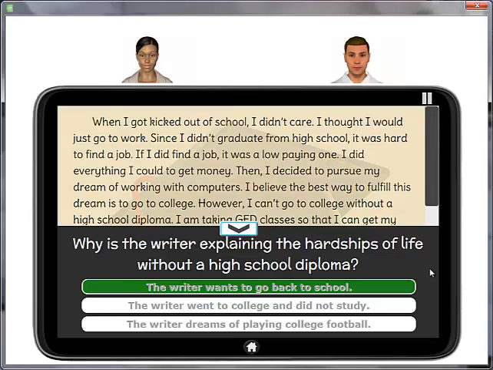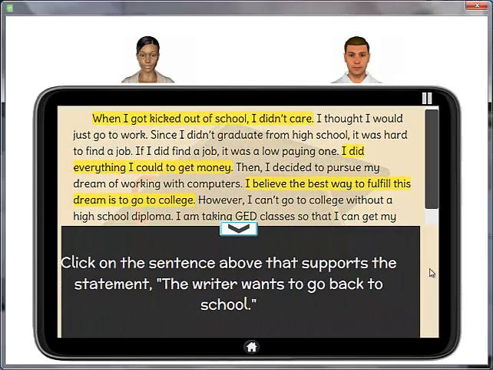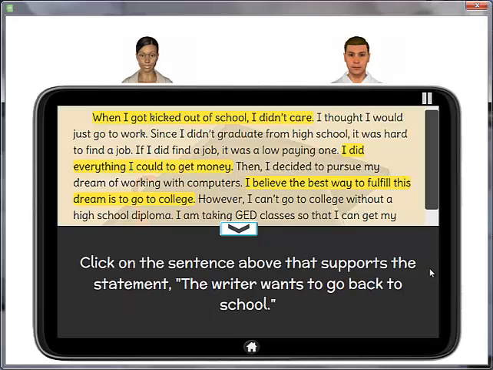Okay, let's move on. Take a look at the sentences in yellow in the passage. Art, click on the sentence above that supports the statement, the writer wants to go back to school.